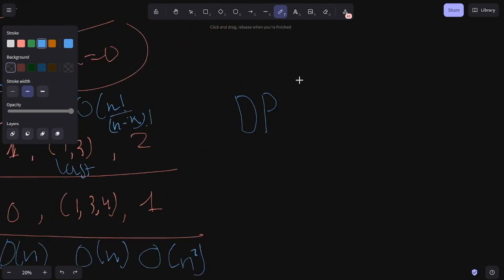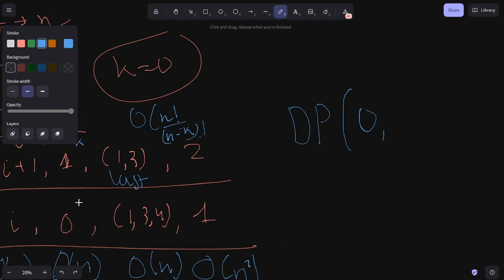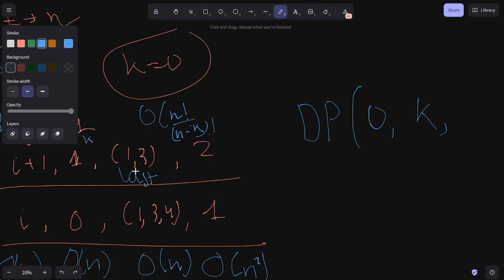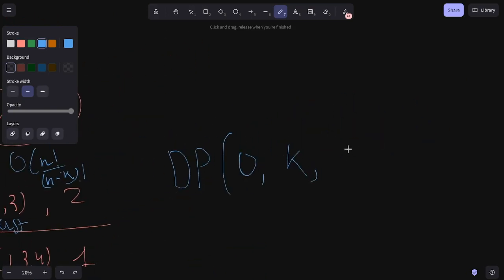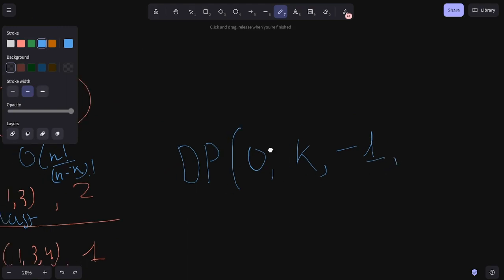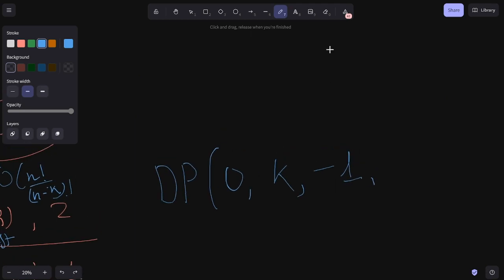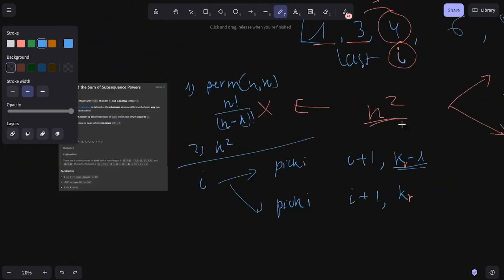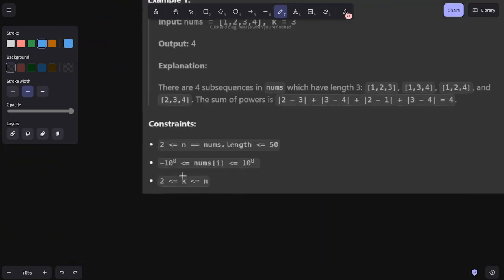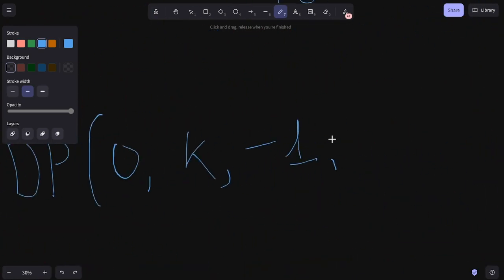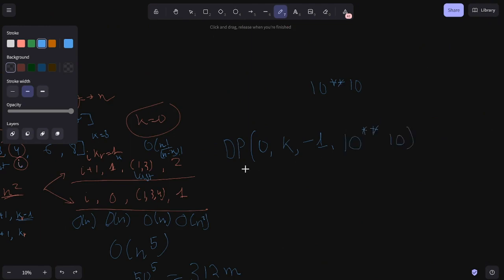If you reframe it that way, then our problem becomes: let's consider the first number. Let's consider the remaining numbers that we have to pick, which is k. Let's consider the last element that we have picked. In this case, because this is the first ever element, we put -1. And then what is the current minimum difference? Now, when we don't have any number yet, we can have some sort of token difference that is guaranteed to be bigger than any diff. You can see here the numbers range from -10^8 to 10^8, so we can pick 10^9 or 10^10 as our current minimum difference so far.